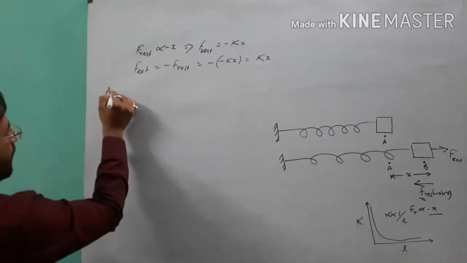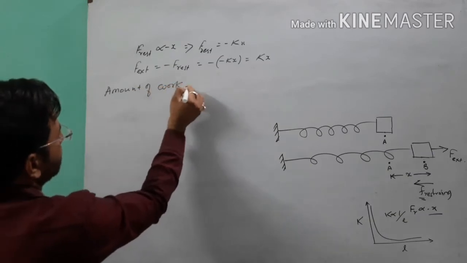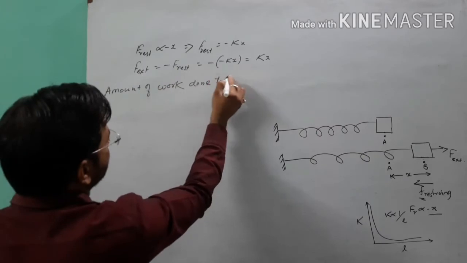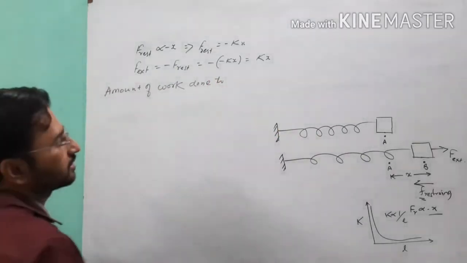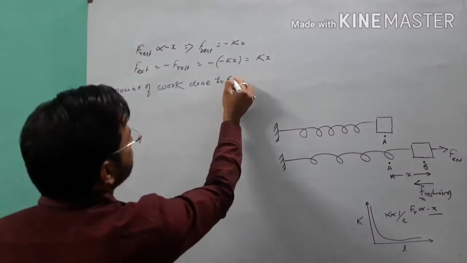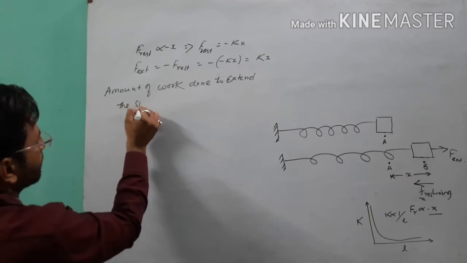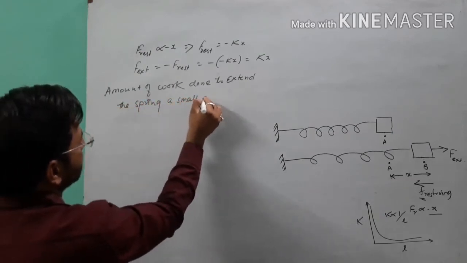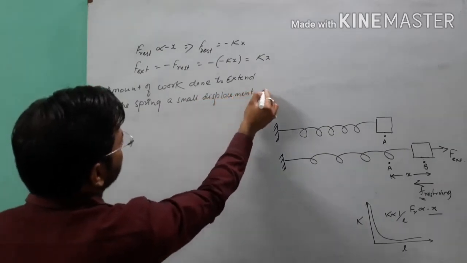So therefore, see here, the amount of work done to compress or extend. To extend, firstly I will do it to extend the spring by a small displacement, suppose displacement dx.